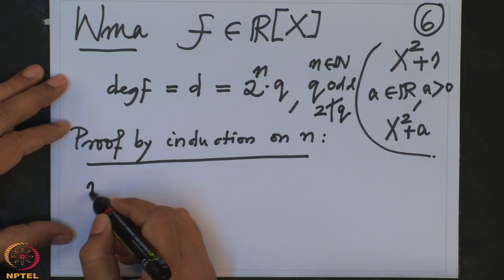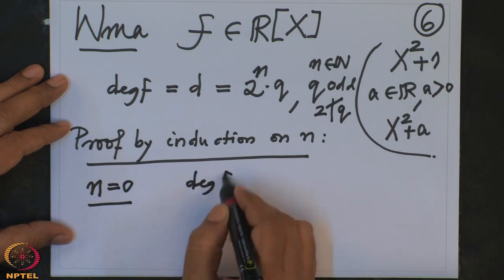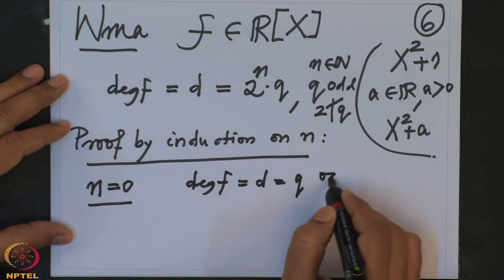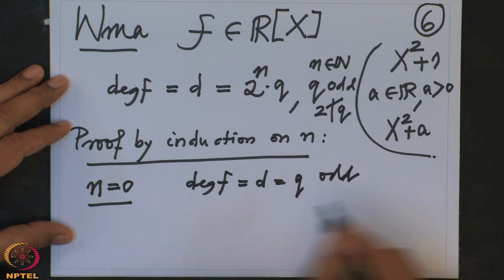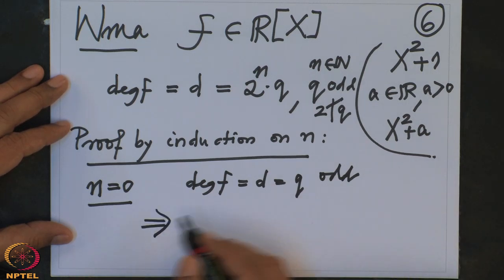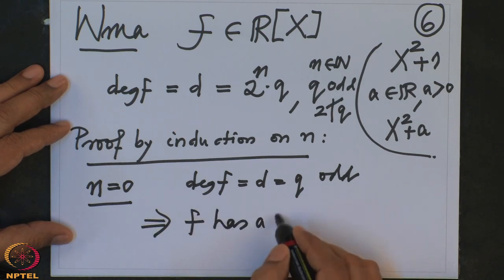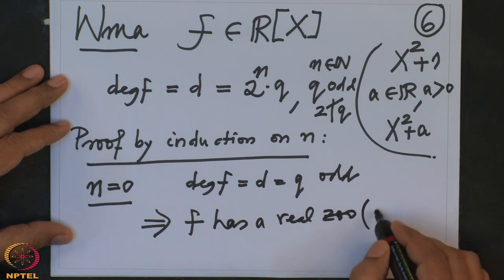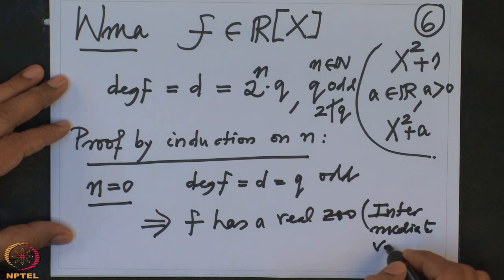Okay, so induction will always start at n equal to 0. For n equal to 0, what is the degree of f? The degree of f is q, which is odd. Therefore, as I explained in the beginning, f has a real 0. Again, by the intermediate value theorem.